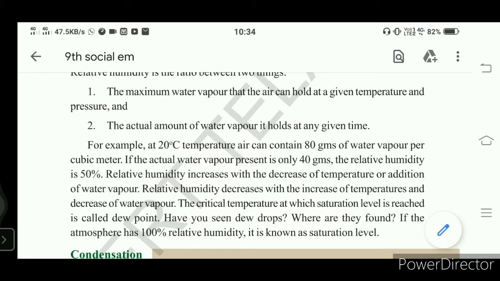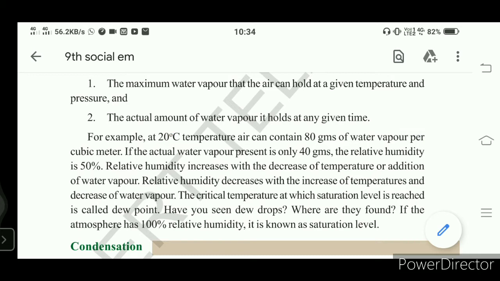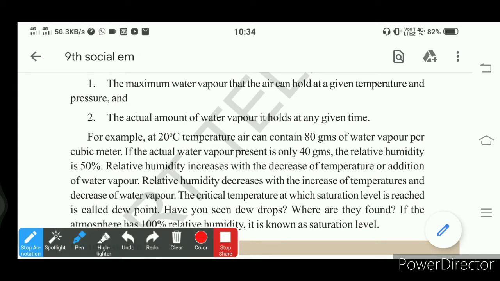It means that relative humidity is the ratio between the actual amount of water vapor that the atmosphere holds at 20 degrees centigrade and the capacity of the atmosphere at that temperature, right?